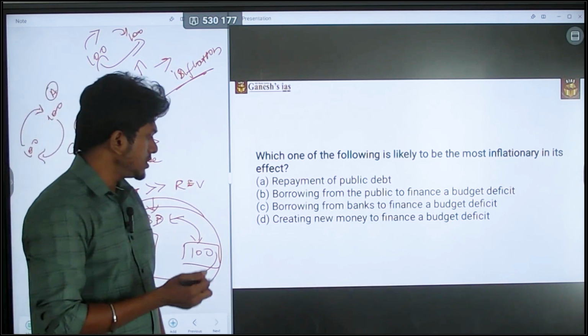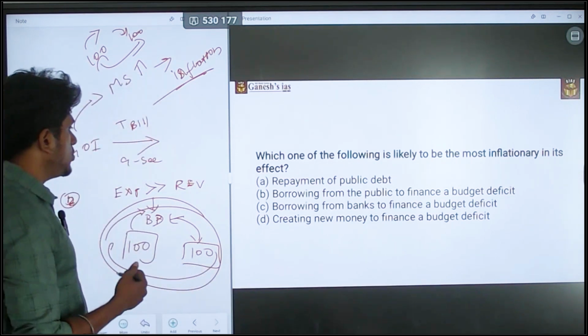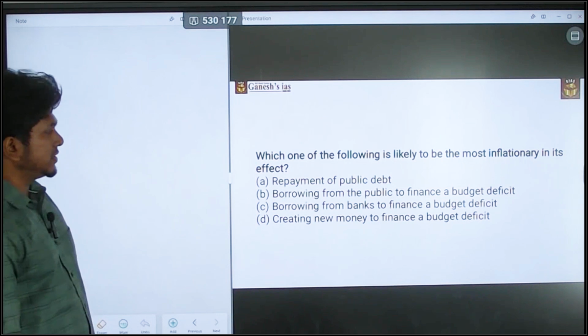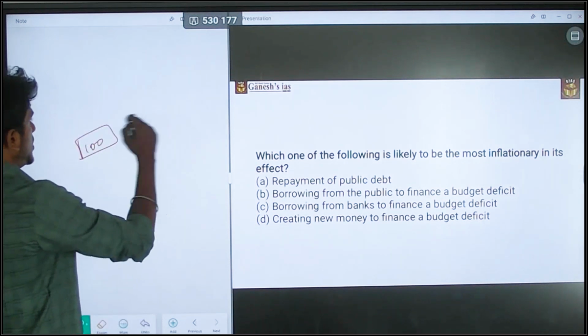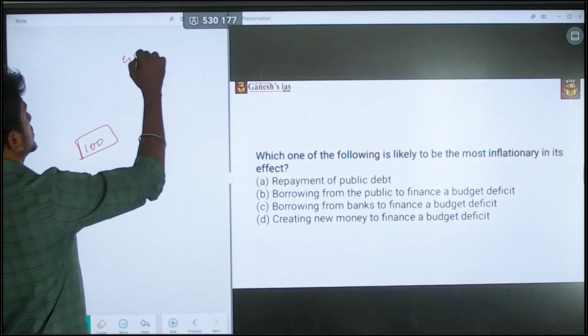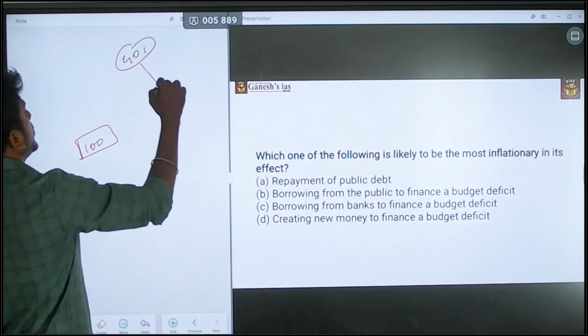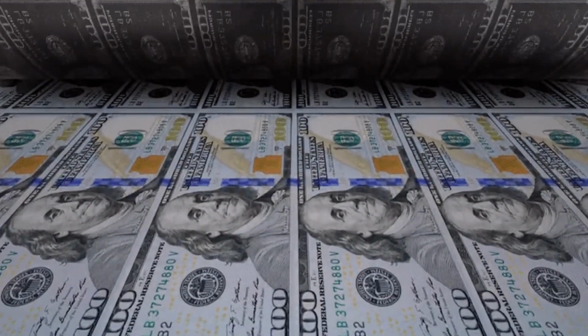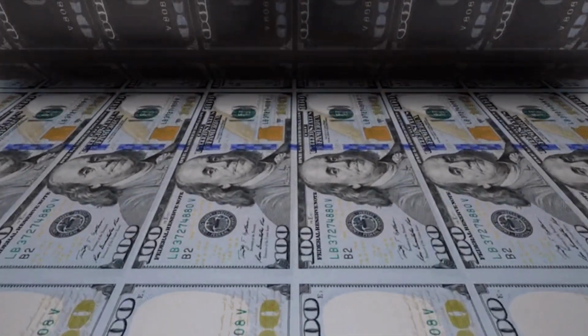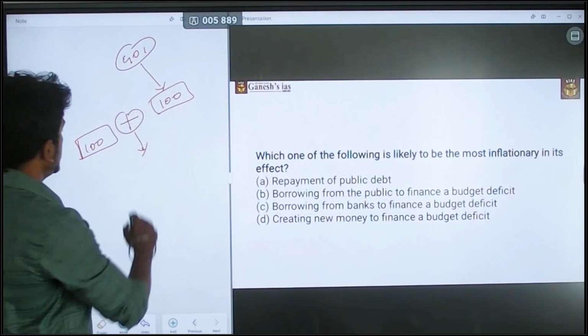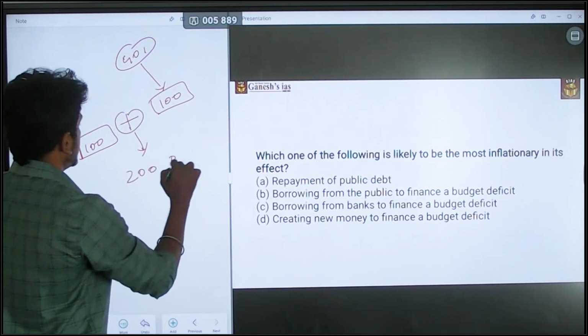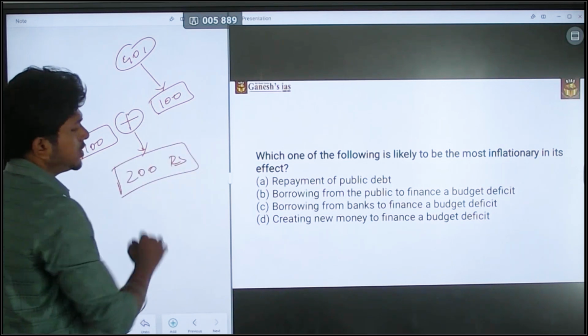Now the fourth statement, creating new money to finance the budget deficit. There is 100 rupees in the economy. Now the government is printing an extra 100 rupees and circulating it in the economy, which means the money supply is now 200 rupees.